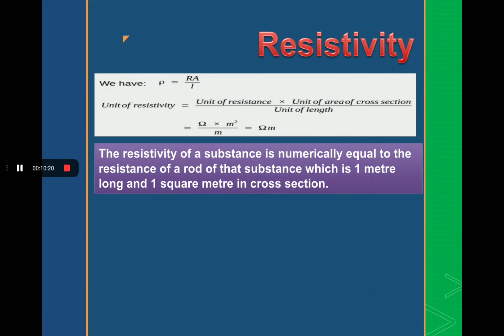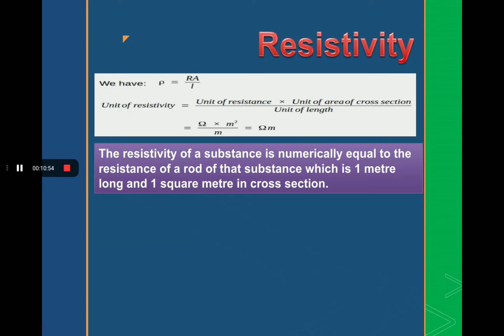Now in the next slide, the topic is resistivity. Students, just recall the resistance. Resistance is a property of a conductor that opposes the flow of motion of the electrons. And resistivity is also the property of a conductor that quantifies how strongly it opposes the flow of electrons.